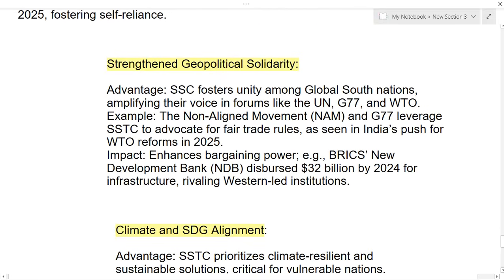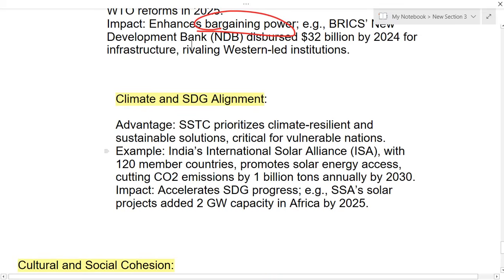And it can also be helpful in strengthening geopolitical solidarity. Among the global South nations, it will be amplifying their voice in forums like the United Nations, G77, WTO, WHO, etc. It will also enhance their bargaining power between the countries, and it will be very helpful for fighting against climate change as well as achieving the Sustainable Development Goals.